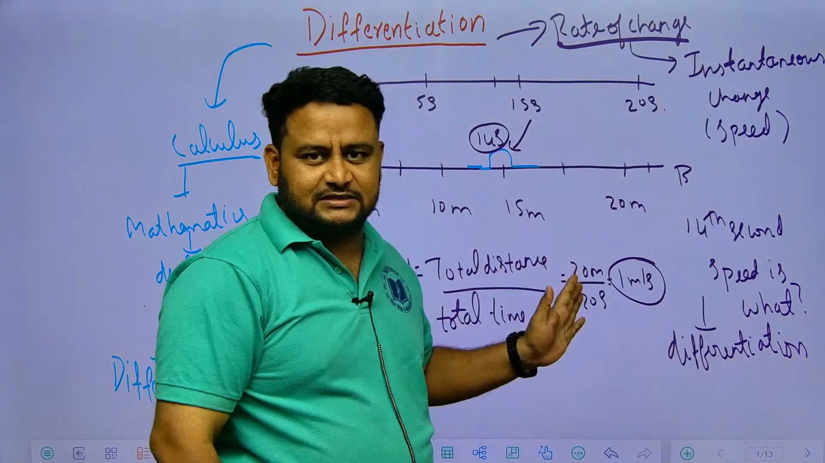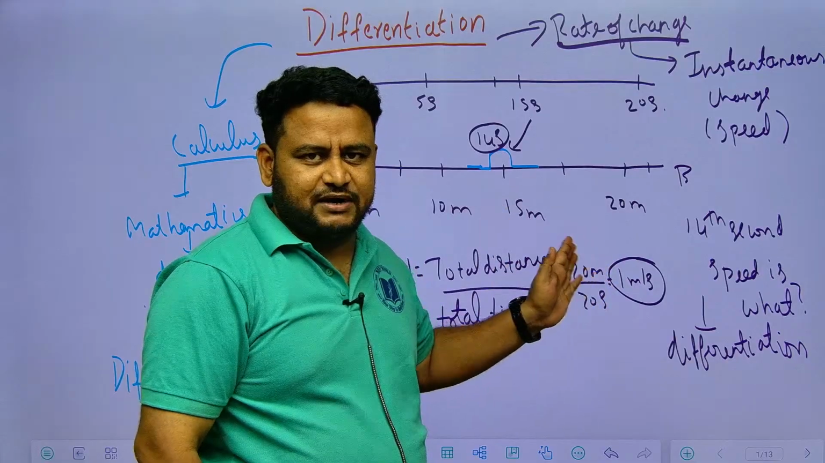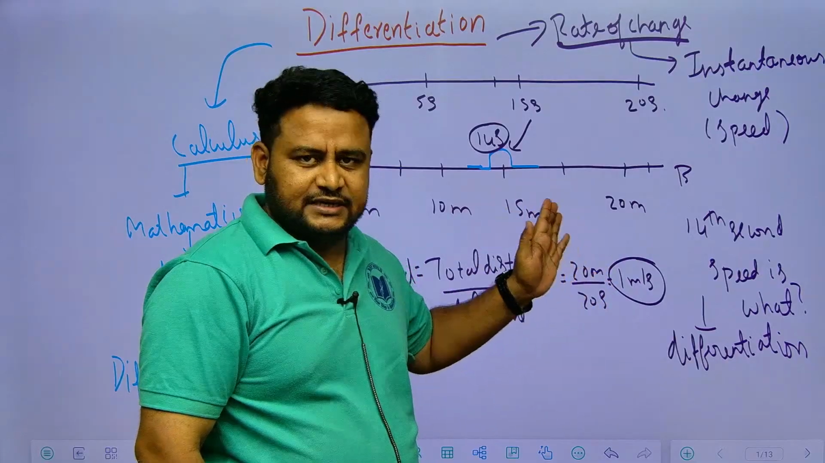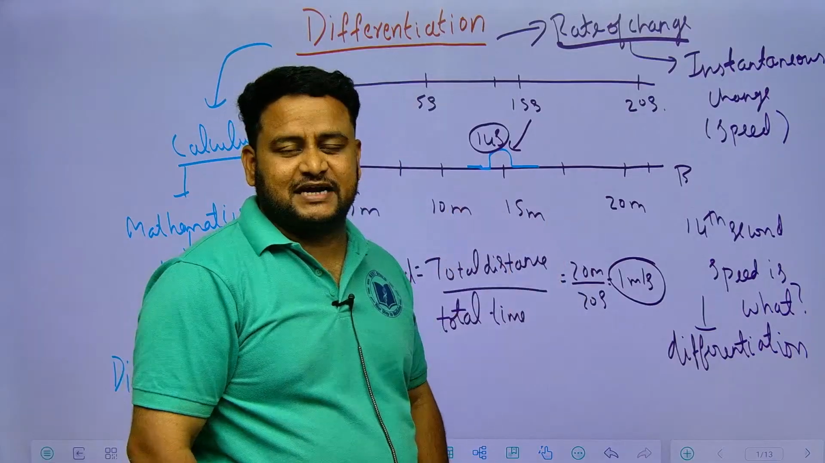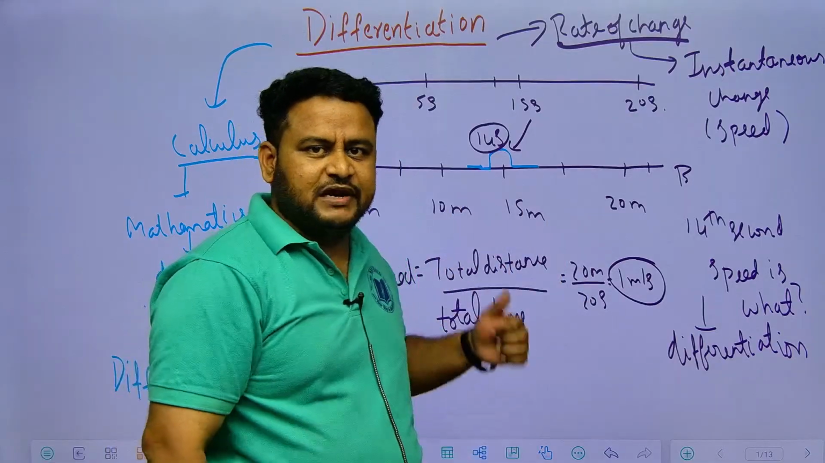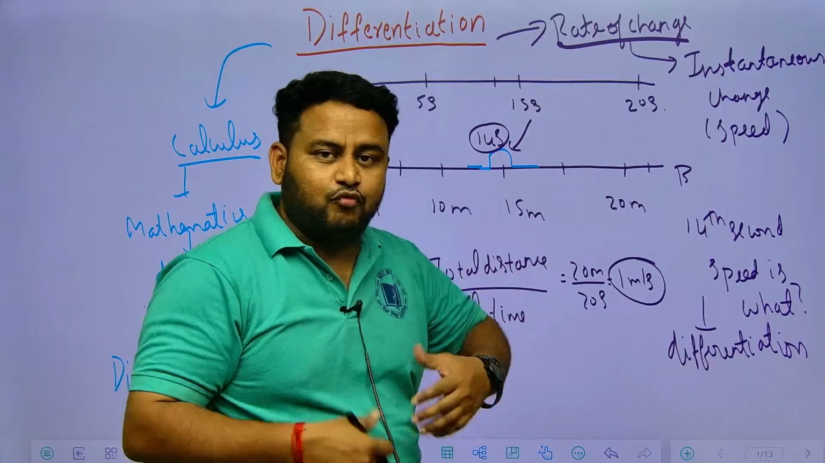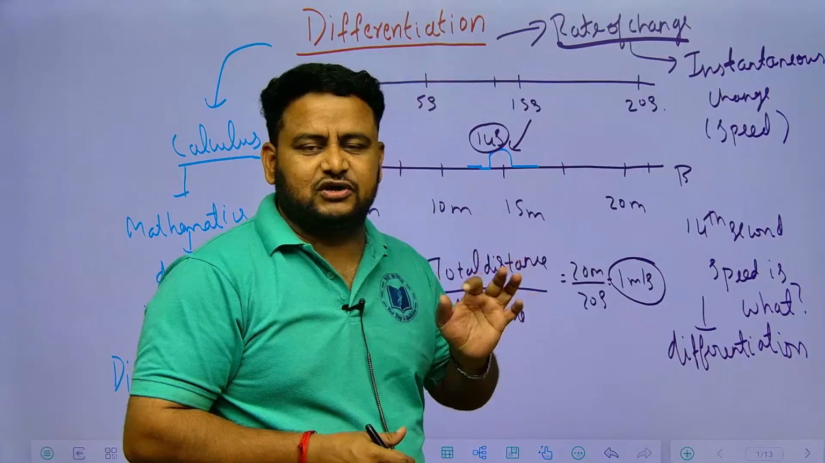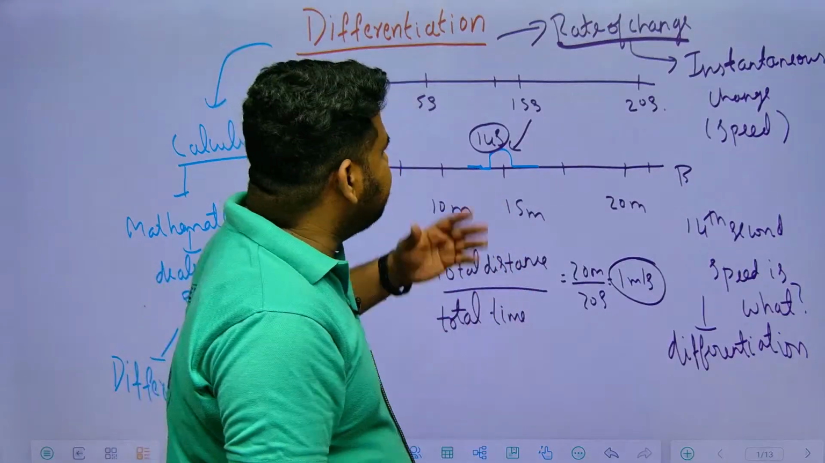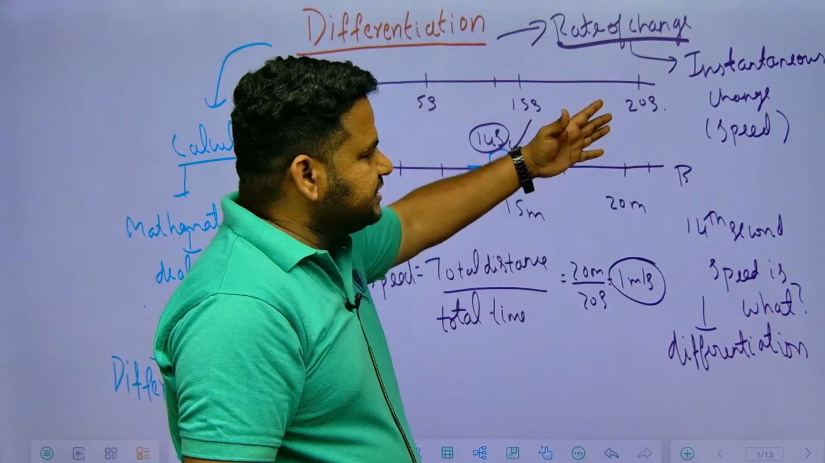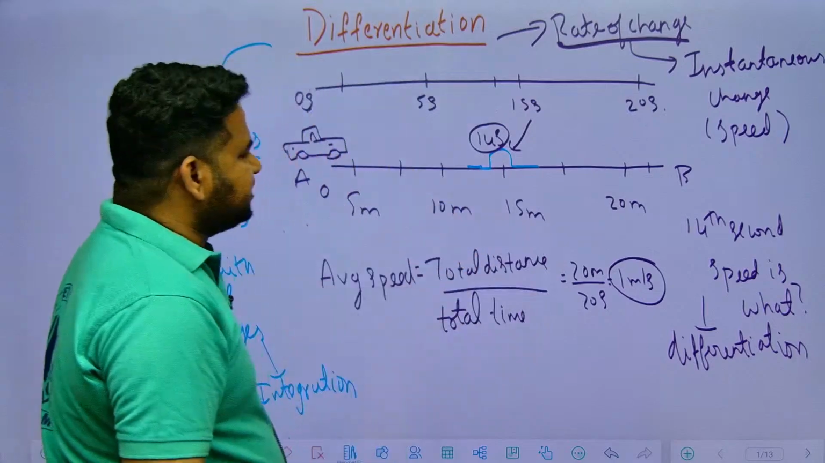Otherwise, average speed gives us how much it has travelled given how much time it has taken over the entire course of the journey, which is 1 meter per second. But I don't want that. I want to know what the speed was at the 14 second, or at the 16 second. At that particular instant I want the speed. Then we need rate of change, or instantaneous change. For that we use differentiation.